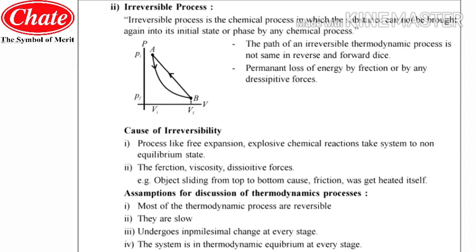And the second one is explosive chemical reactions, meaning reactions in which an explosion occurs. That explosion cannot be brought back to the initial state of the substances taking part in those particular reactions. So these are the examples or causes of irreversibility. And the second cause of irreversibility is friction, viscosity and dissipative forces. Due to friction there is a loss of energy, and viscosity will also cause a loss of energy, as will the impact of forces.